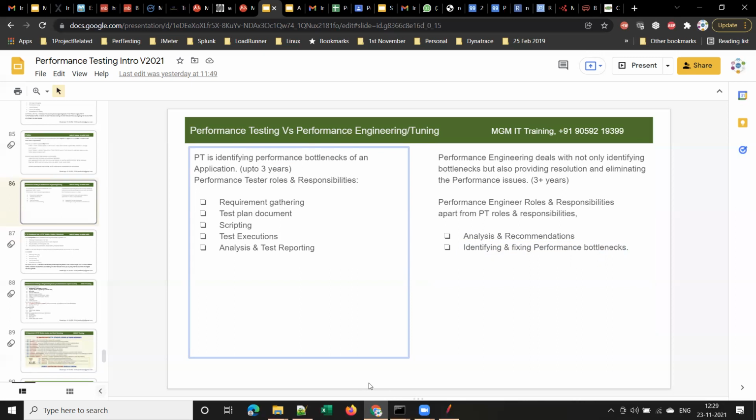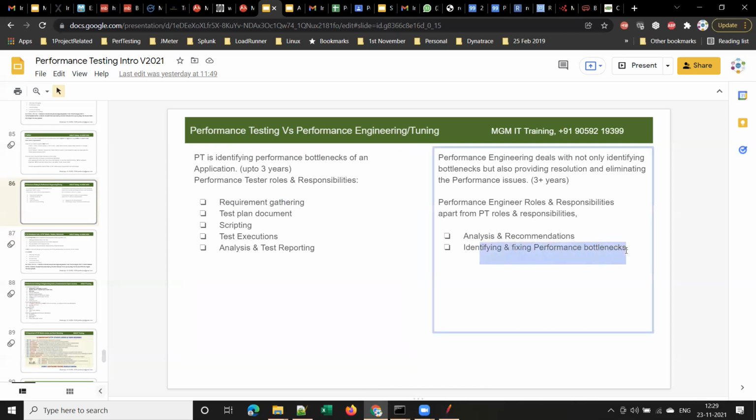Any other queries before we close the session for today? When you see any job description, they will mention what exactly they are looking for, whether a performance tester or a performance engineering role, or both. Sometimes it may be both, where you have to do everything from scratch: requirement gathering, test plan preparation, scripting, executions, reporting, and also identifying and fixing the performance bottlenecks.